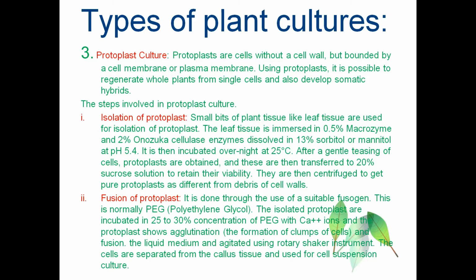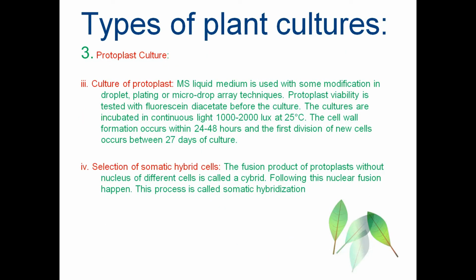The second stage is the fusion of the protoplast. This is done through the use of a suitable fusogen. The fusogen which is used here is normally PEG. PEG means polyethylene glycol. The isolated protoplast must be incubated in 20 to 30% concentration of PEG with calcium ions. The protoplast will show agglutination, that is formation of clumps of cells, and fusion. The liquid medium will be agitated using a rotary shaker instrument by which the cells can be mixed well. The cells are separated from the callus tissue and used for the cell suspension culture.